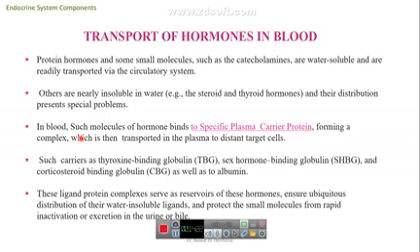Other, insoluble hormones like steroid hormones can face some problems in distribution. Those that can't be transported easily in the blood must bind to specific plasma carrier proteins, for example, thyroxine-binding globulin and sex hormone-binding globulin.